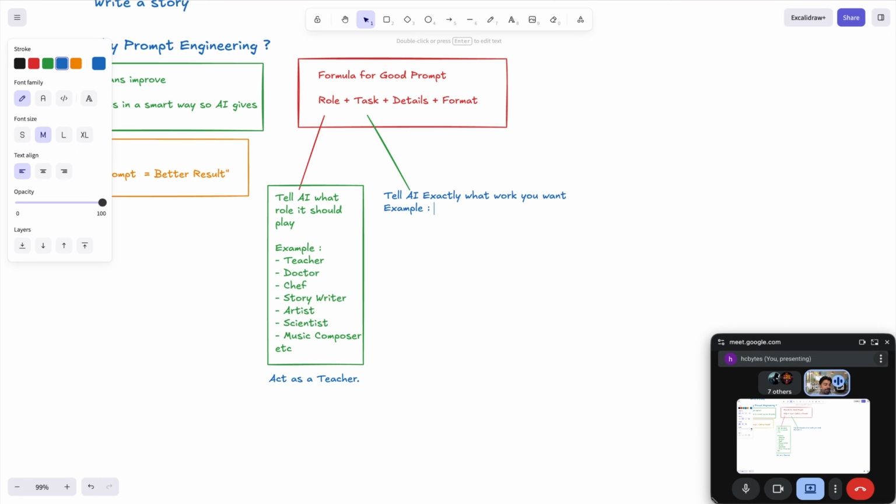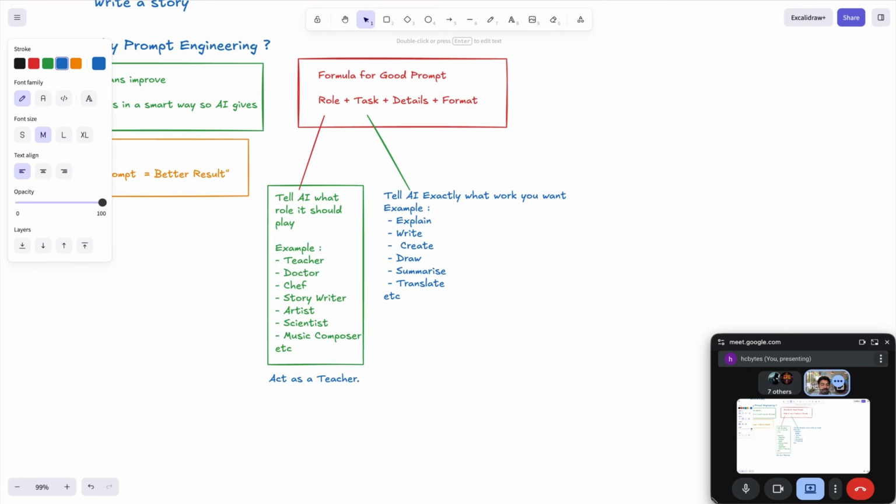For example, I want to tell AI to explain something, write something for me, create something, or draw something for me. I can also tell it to summarize this PDF, or translate into this particular language. So anything you can tell, exactly which task you want.